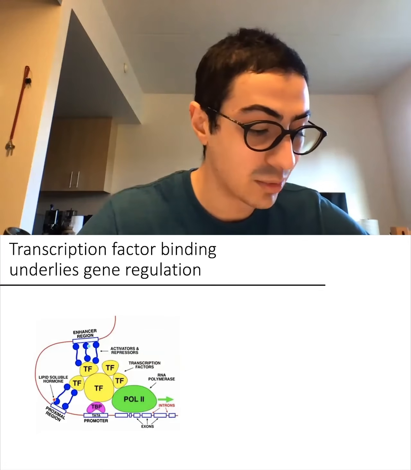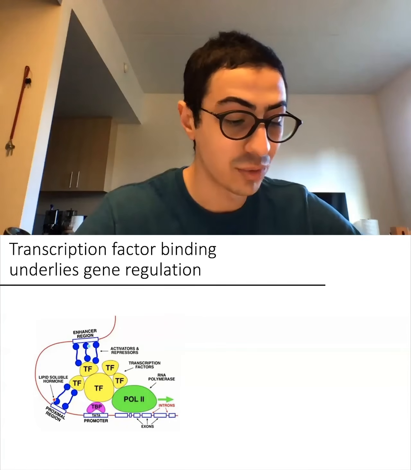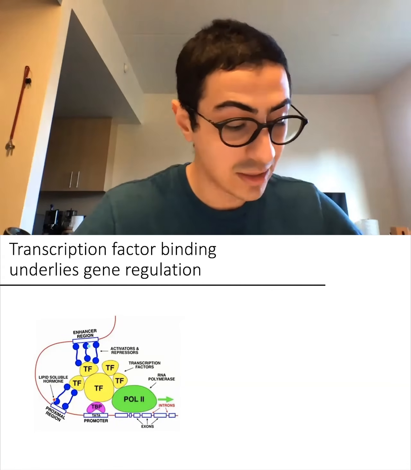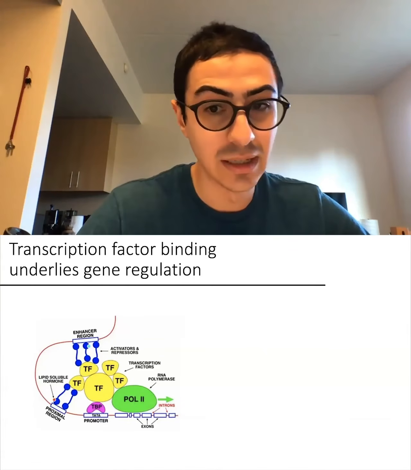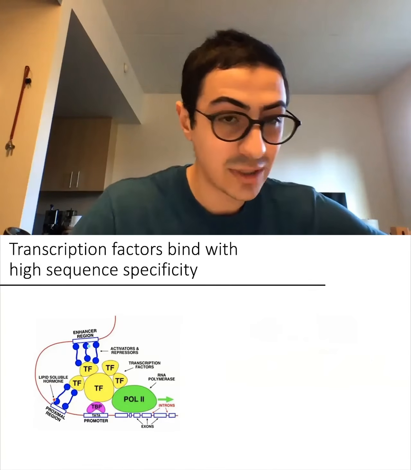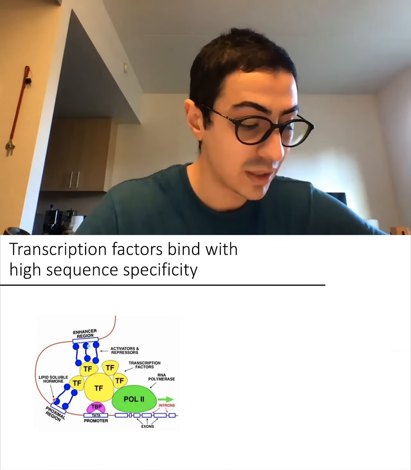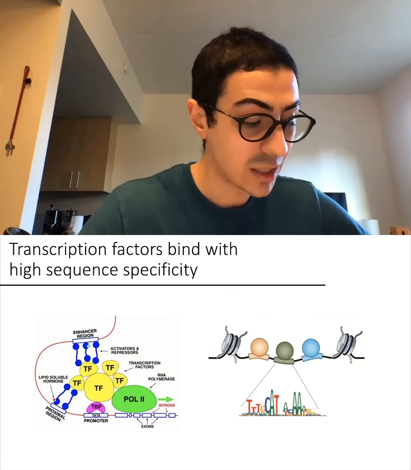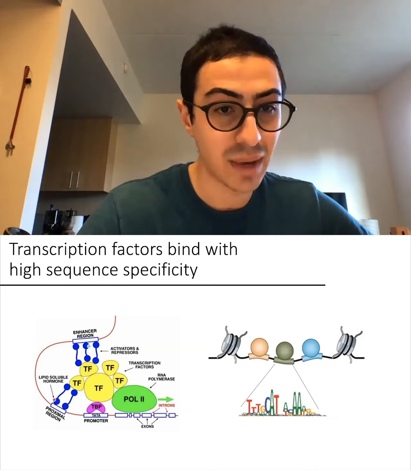Transcription factor binding is the most fundamental event of gene regulation and leads to activation or repression of target genes in response to stimuli or to maintain cellular homeostasis. This event underlies many different aspects of human biology, including cell differentiation and immune responses. Transcription factors can have 1,000-fold or greater preference for specific binding sequences or motifs relative to other sequences. This high specificity allows transcription factors to regulate the genome in a sequence-specific manner.